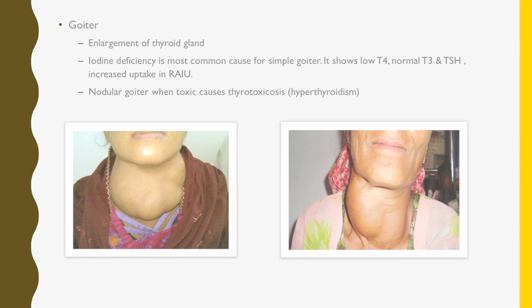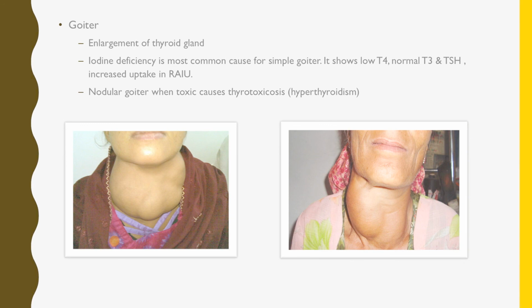That means features of hyperthyroidism can come. So goiter can have features of hypothyroidism also, or goiter can show features of hyperthyroidism also. For example, in cases of Hashimoto disease, the goiter will show the hypothyroidism features, whereas in Graves' disease, the goiter will show hyperthyroidism features.